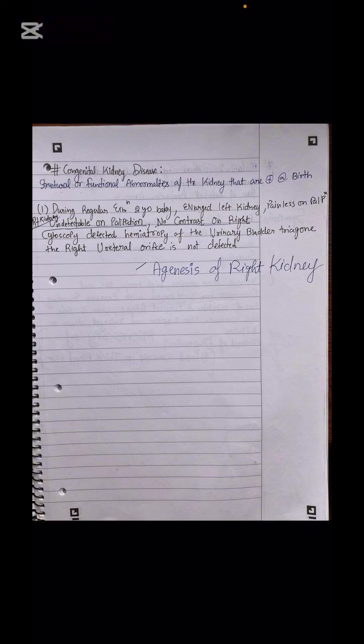And why is the left kidney enlarged? Because the left kidney is trying to compensate. Only one kidney is present in the baby, so the left kidney has enlarged its size in order to filter very well for the newborn. However, the right kidney is not formed. Cystoscopy detected hemiatrophy of the urinary bladder trigone, and the right ureteral orifice is not detected. Because in the right portion nothing has been formed, it's a congenital anomaly: agenesis of the right kidney.